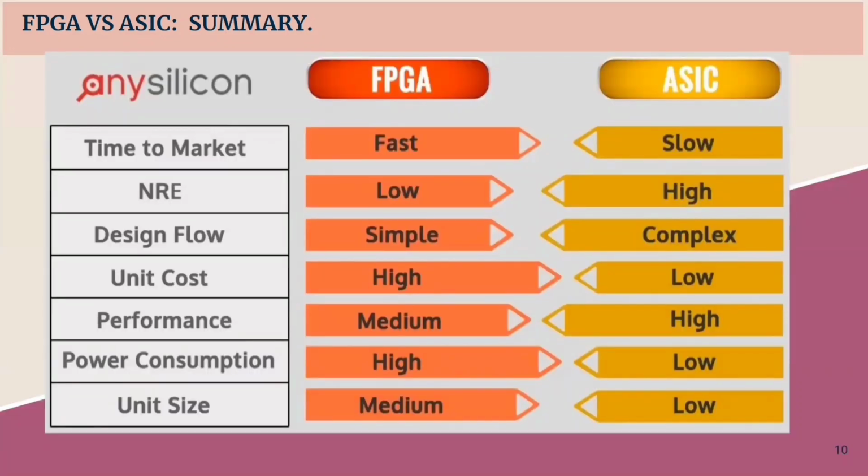As we have seen, the unit cost of FPGAs is higher when compared to ASIC, but the NRE costs are higher for ASICs, which makes them suitable only for high volume products. The design flow stages are more complex in ASICs, and because of that, they have increased time to market, and FPGAs are faster in that aspect. The power consumption of ASICs is very low as compared to FPGAs, and hence their performance is better.